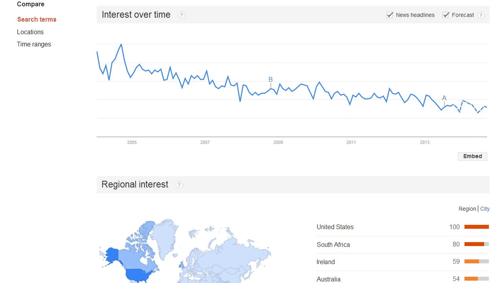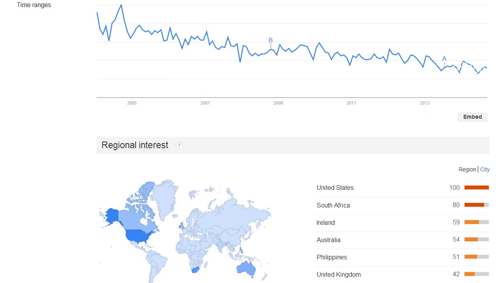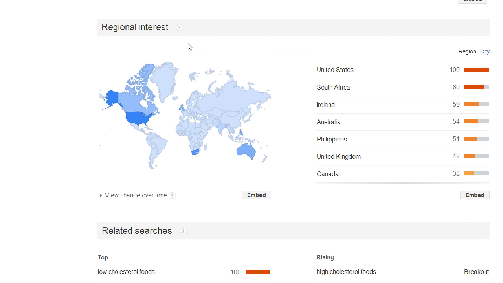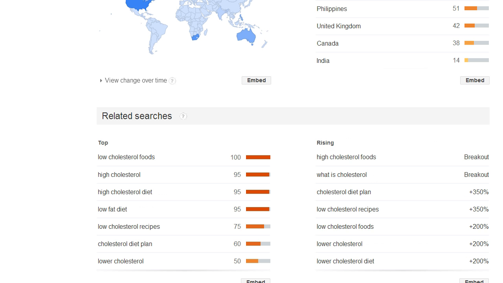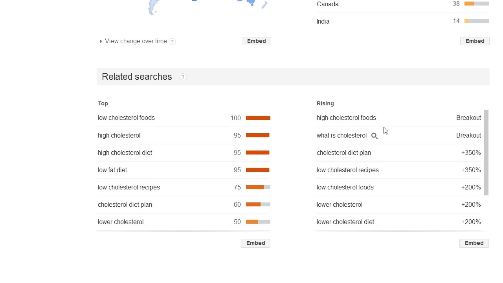Now, that doesn't necessarily mean that there isn't a specific buying market in it. Maybe you need to switch the keyword term. So if we look down deeper, we can actually see the regional interest. The regional interest shows that the majority of people are in the United States, then South Africa, then Ireland, Australia, and so forth. And I like particularly the related searches because this gives me the exact keyword phrase that might be rising.